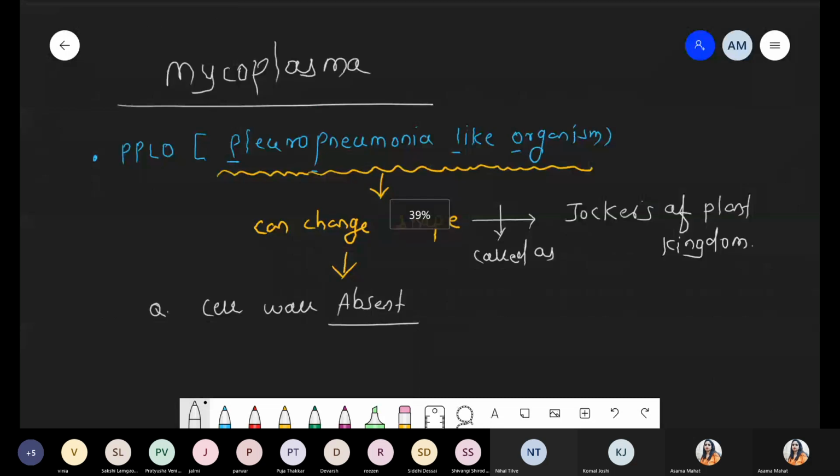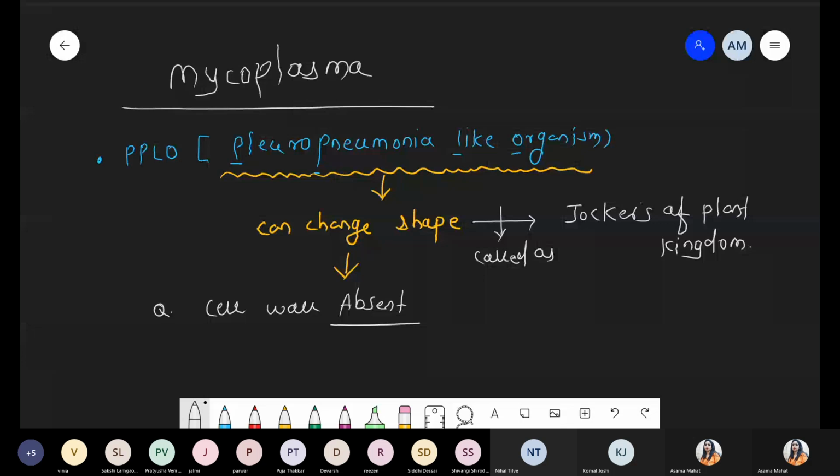Remember the two kingdom classification by the scientist Linnaeus. One was given by Aristotle based on morphological characters, but the second one was according to Linnaeus. According to Linnaeus, even bacteria are part of the kingdom Plantae. So according to Linnaeus's two kingdom classification, mycoplasma, a specific kind of bacteria that lacks the cell wall, can easily change shape. That's why they are also called jokers of the plant kingdom.